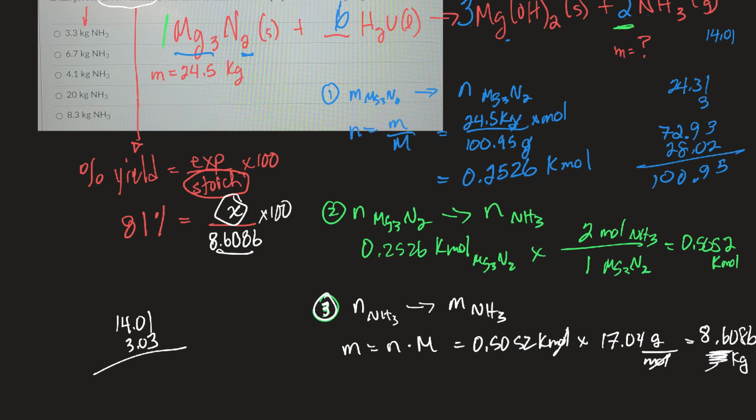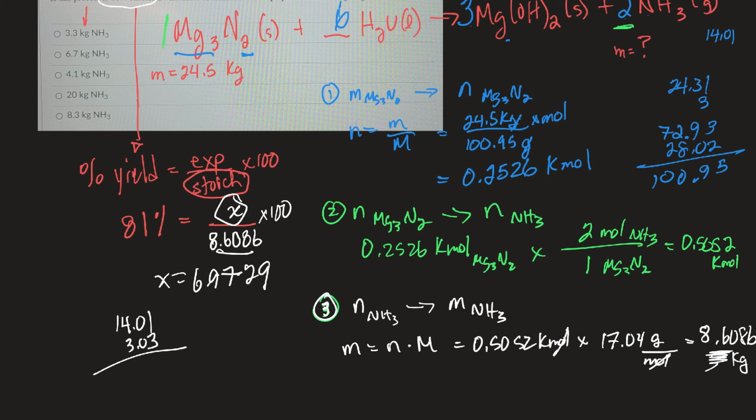Okay, so take that number and times it by 81. Okay, and then I'll divide by 100. So x is equal to 6.9729, etc.